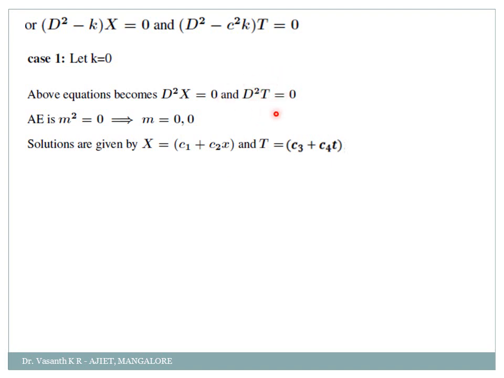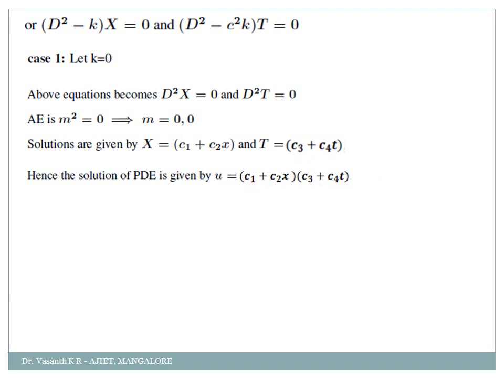Similarly, if you check your second equation, here again, when k is 0, I will get d square into t is equal to 0. Again the auxiliary equation will be the same, m square is equal to 0. So the solution is t equal to c3 plus c4t into e power 0t, but e power 0t is 1, so I just neglected it. Therefore the solution is finally u equal to xt. So what is x? c1 plus c2x into what is t? c3 plus c4t. So this is one possible solution.